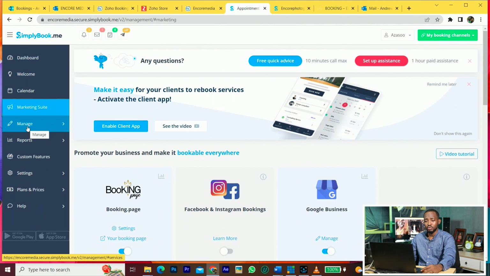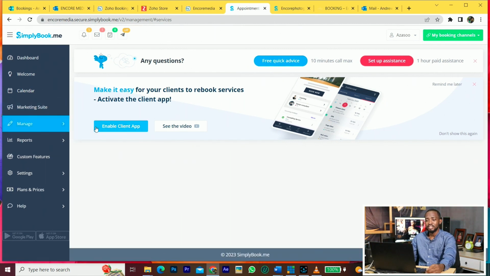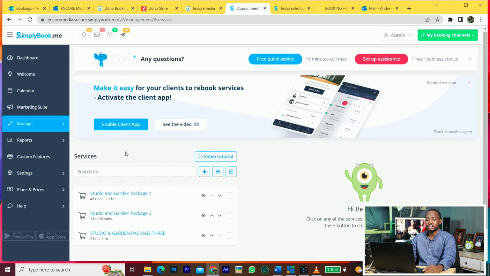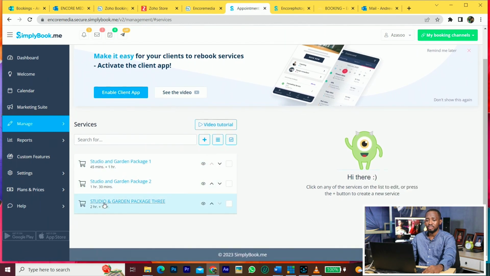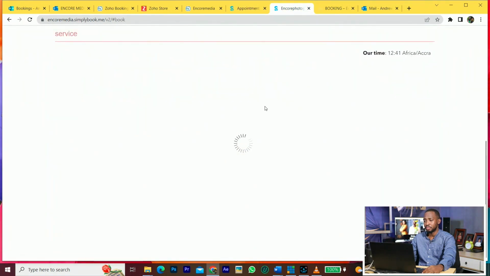Now if I want to manage my services, so service provider, client and all of that, I think the free version provides one service provider. So it could be, I'm providing photography, or I'm providing video. Let's go to the services and see. I have only 3 services, so 3 of my packages are here. If you go to the front end and go to book, this is how it will appear.